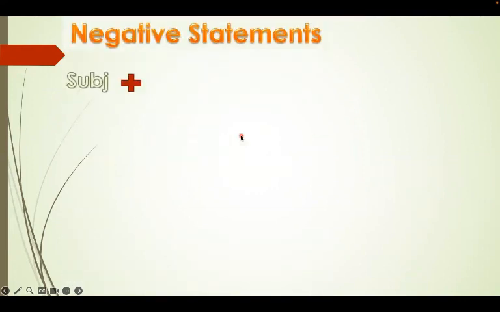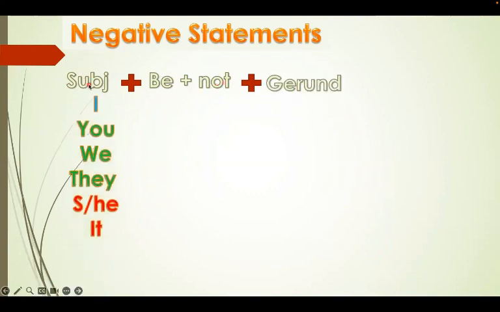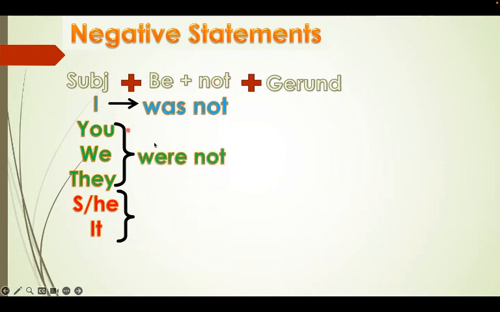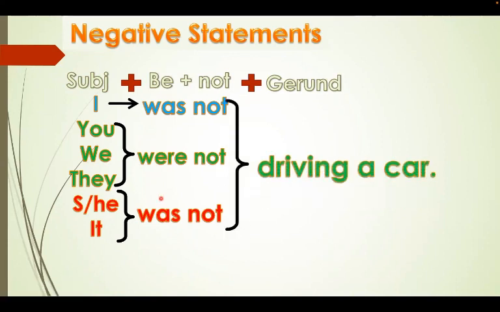Now let's have a look at the negative statement. Okay, how to form negative statement in the past continuous. It's very simple. The same as present continuous, we just add not. So let's have a look at the subject. I, you, we, they, he, she, it. We add verb to be in the past simple, وبنضيف جنبه not. Very simple. So we say was not. I was not. You were not. We were not. They were not. He was not. She was not. It was not.